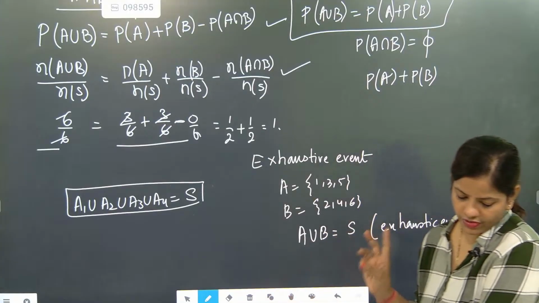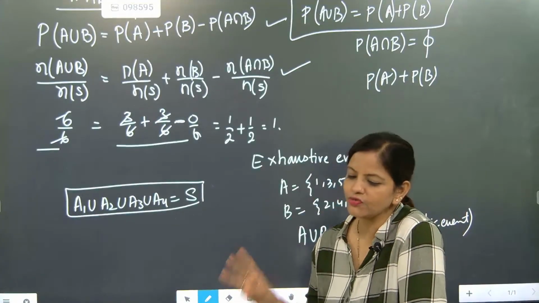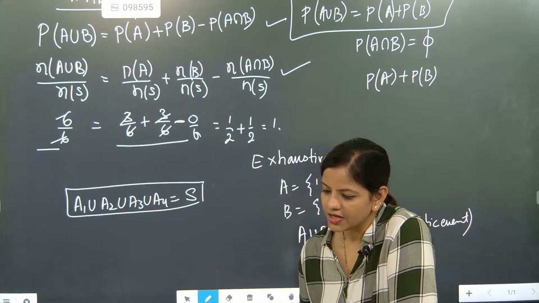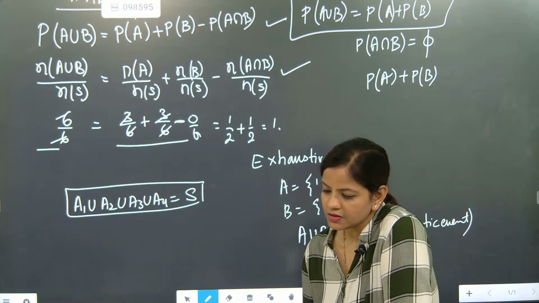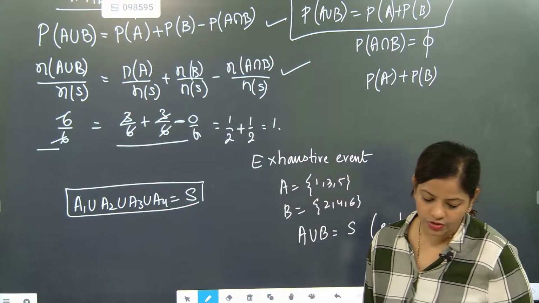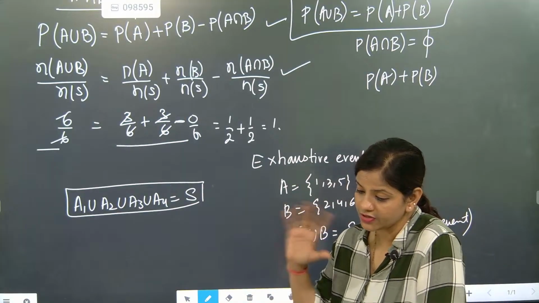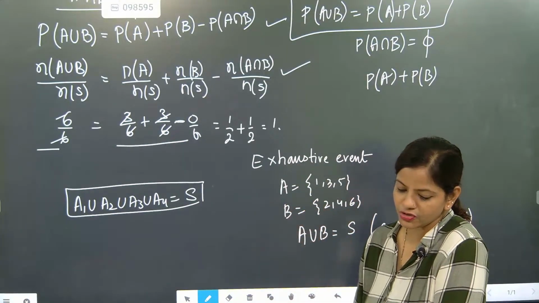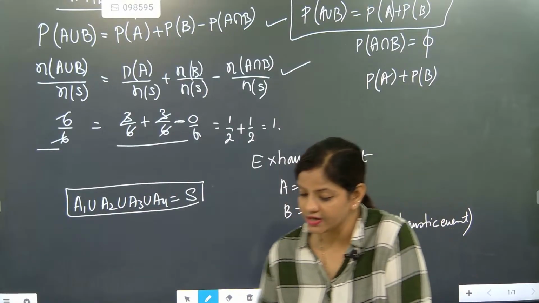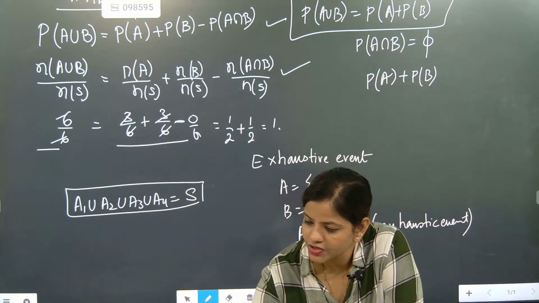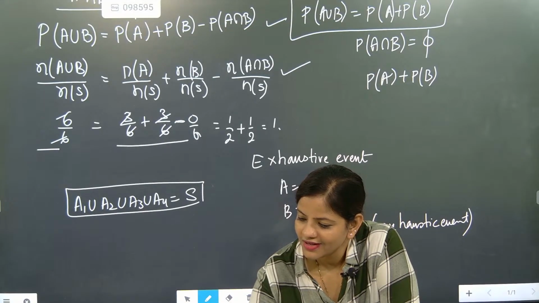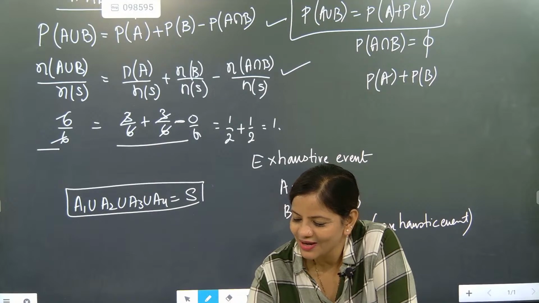So we did the important event, mutually exclusive event, and after that exhaustive event also we have finished. Yes, I have explained everything. Some extra parts in probability I am also going to teach, because for board examination some different sections of probability are needed. So I am going to keep it till here. I hope the class was interesting for you. Good night.